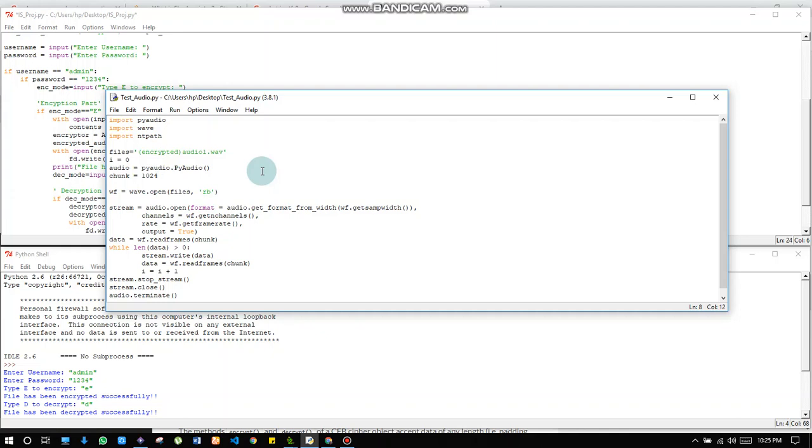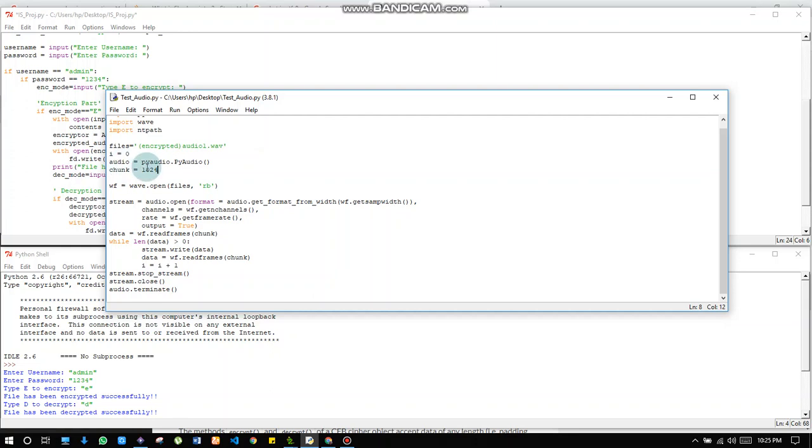Actually, how it works is there are two things in it. There is a chunk and there is an audio. PyAudio is starting a stream, so you can say it is a play button, that it continues to play the sound. And chunk is 1024, it means that that particular chunk of data will be stored and used in the PyAudio.